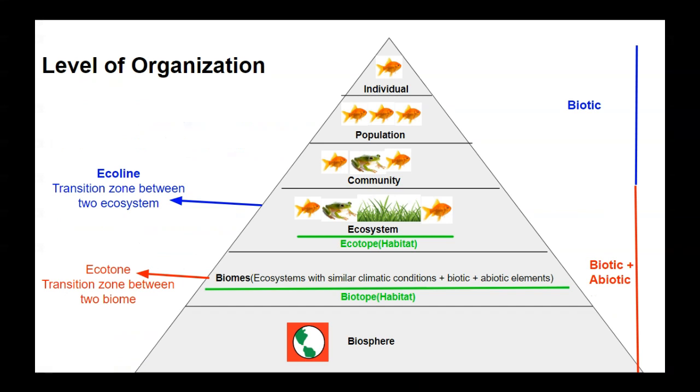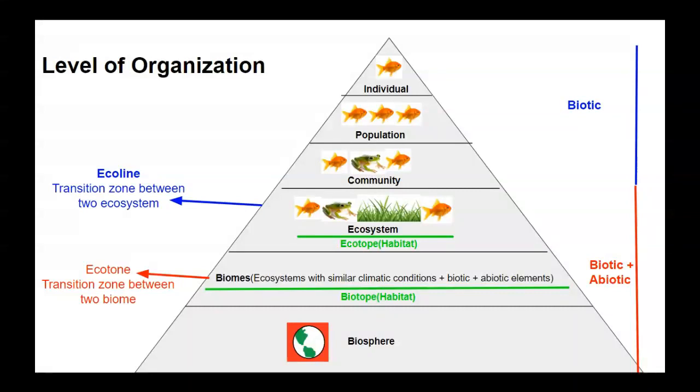Population is a group of organisms of the same species occupying a definite area during a specific time. It is a group of individuals from the same species. Then the second one is community. Community is a population of different kinds of organisms living together and sharing the same habitat.